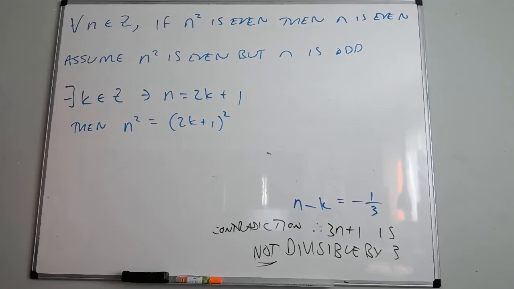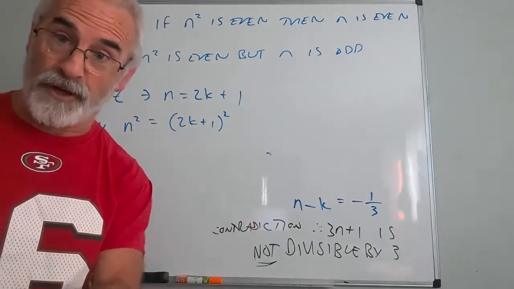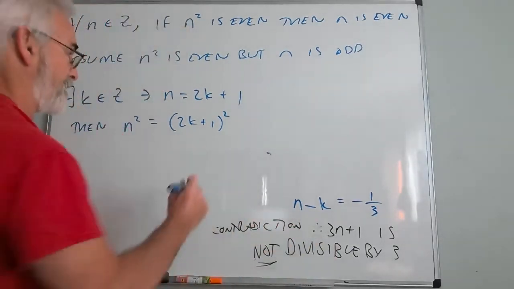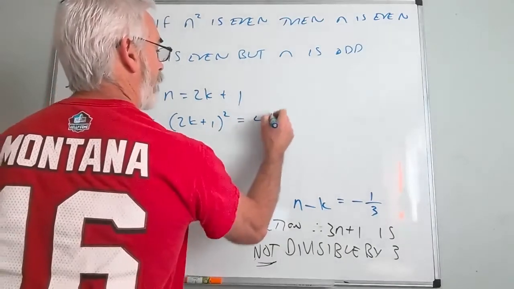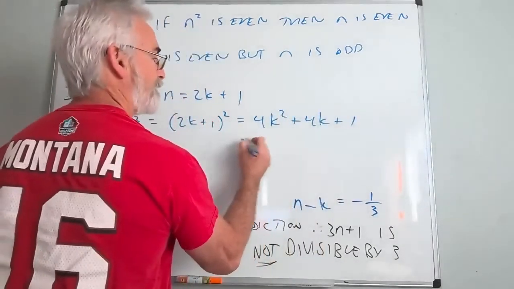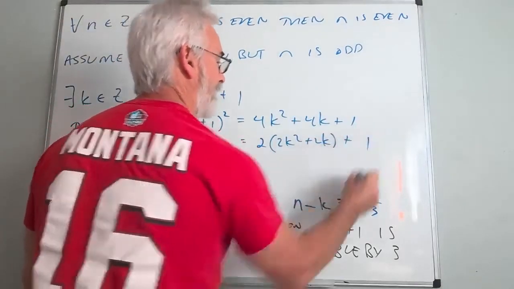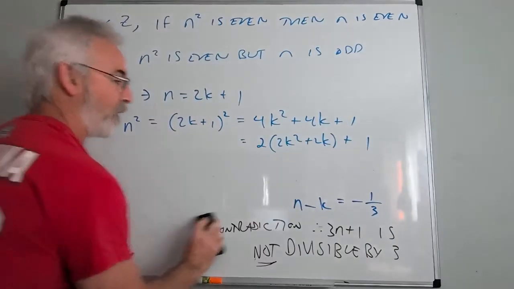By the way, I think we did this proof last time. We proved that the square of an odd integer is odd, so we're expecting this to be odd. This would be 4k squared plus 4k plus 1, which is 2 times 2k squared plus 2k, plus 1. That's an odd factoring, but I want the form.